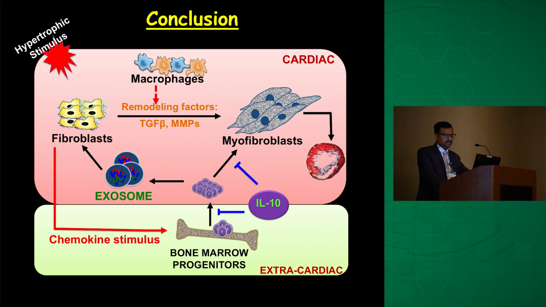However, because they're highly active, they can secrete certain factors packed in exosomes, and they can increase this vicious cycle for the activation of resident fibroblasts to enhance the fibrotic response in IL-10 knockout mice. And by putting IL-10 in this scenario, we can inhibit their mobilization as well as differentiation to secrete better exosomes to reduce the bad remodeling in the heart.